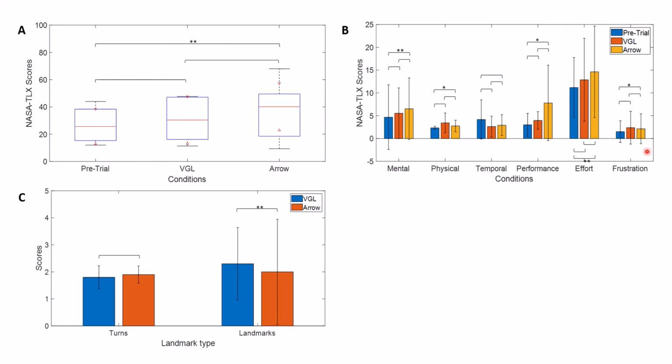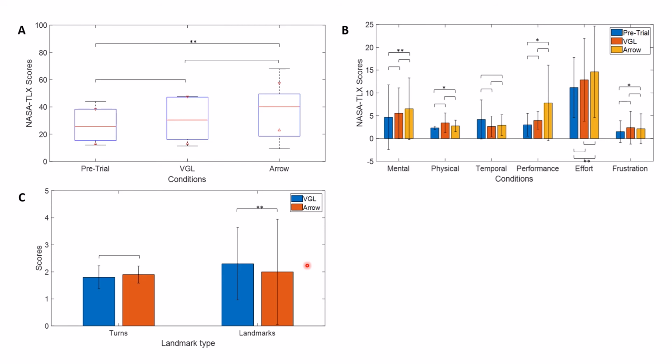We also looked at the learning effect by asking participants to draw a map at the end of each trial. We counted the number of turns they walked through and the number of landmarks they were able to remember. The number of turns was pretty much equal because our trial was too short, but the number of landmarks was significantly higher for VGL compared to the directional arrow, which is a clear sign that users learn better about the environment while using VGL.